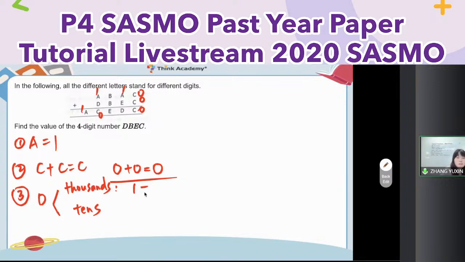Oh, so 1 plus D equal to 10. Or, pay attention, here is the only choice. Or 1 plus D plus 1. Maybe here is a carryover from the tens place, right? Equal to 10. So I found for D, 2 choices. Maybe 8, maybe 9.